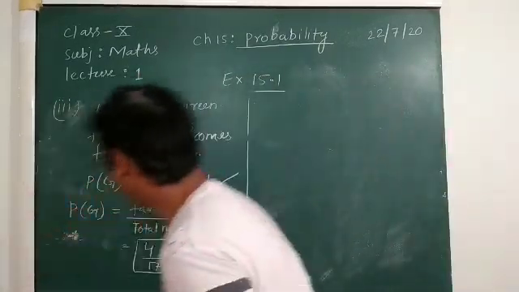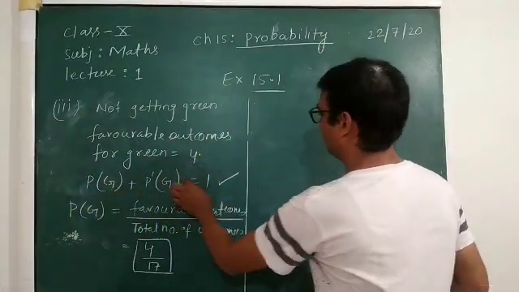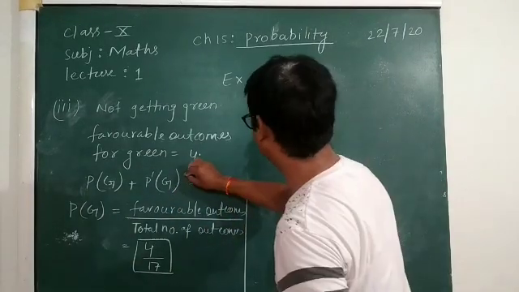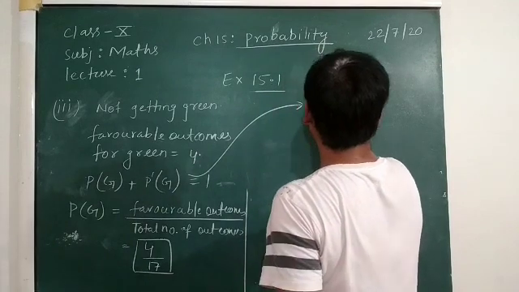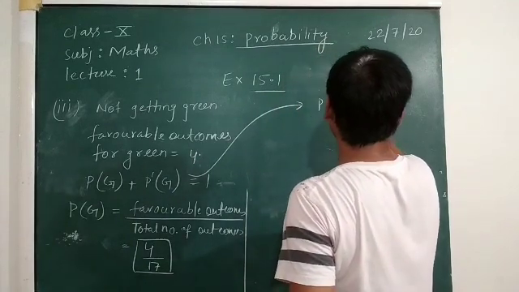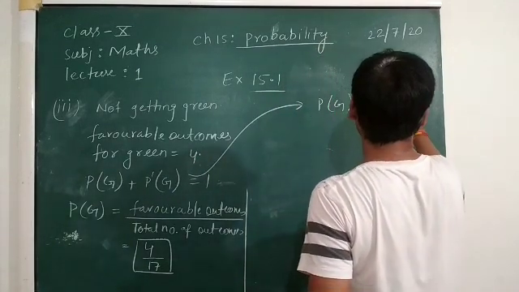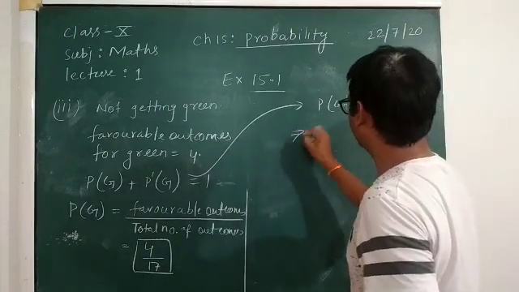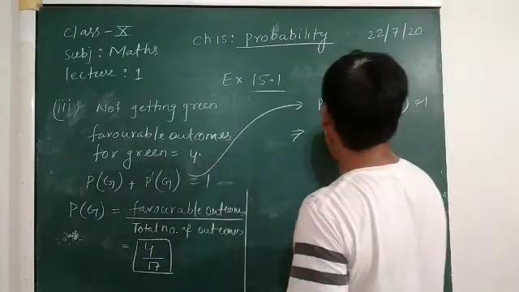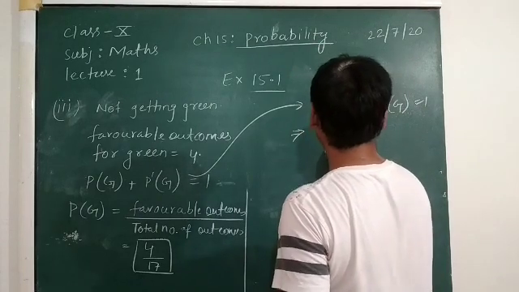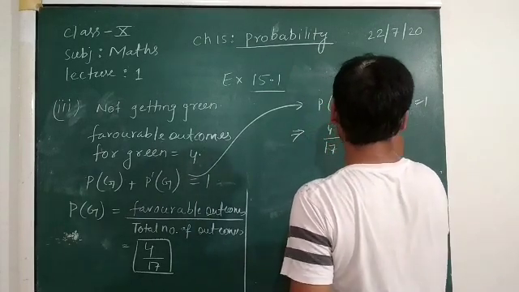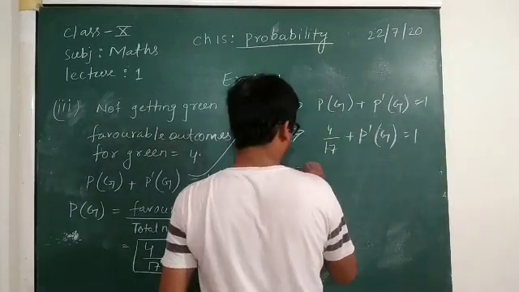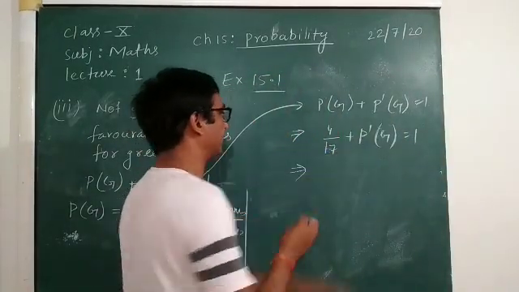Okay, now this formula we will use over here. Probability of green plus probability of not green is always equal to 1. So probability of green we have obtained, so 4 by 17 plus probability of not green is equal to 1. So here it will be shifted to that side.